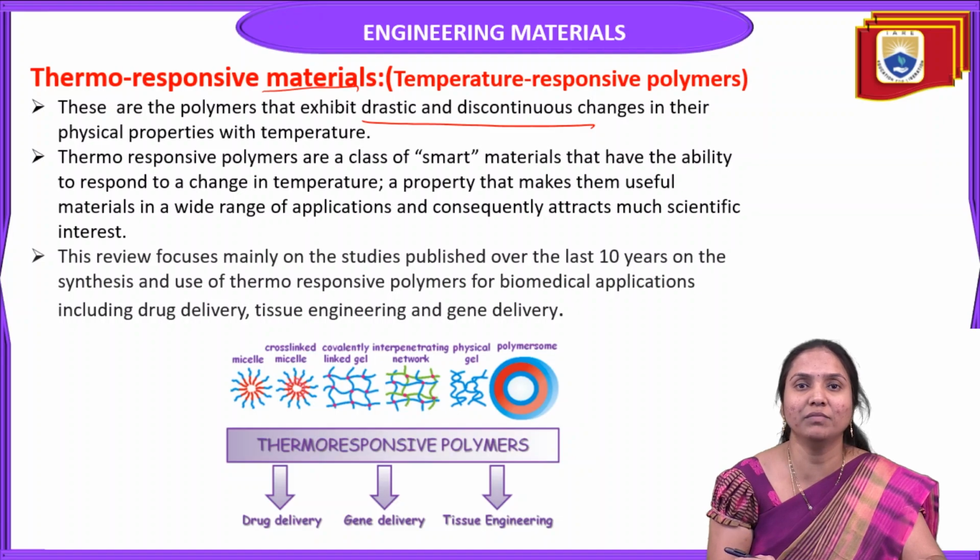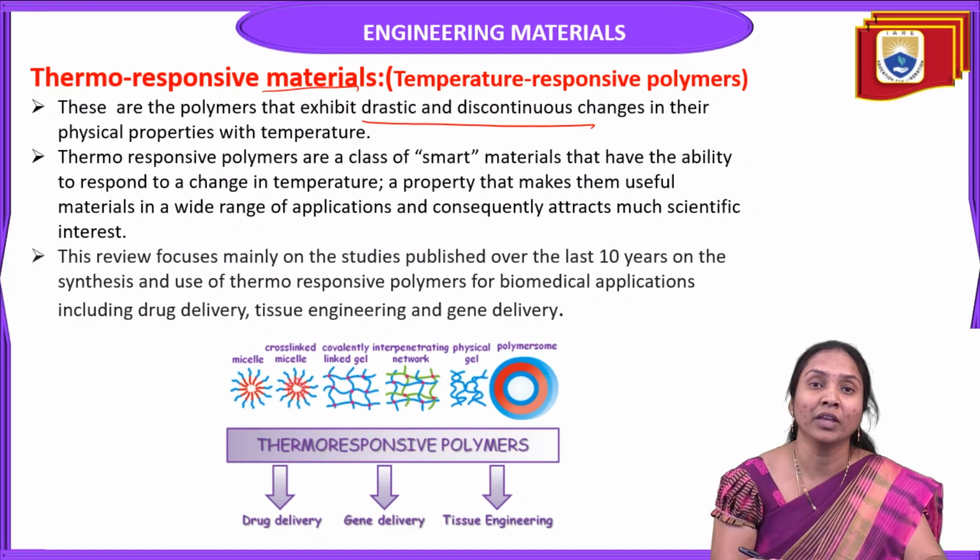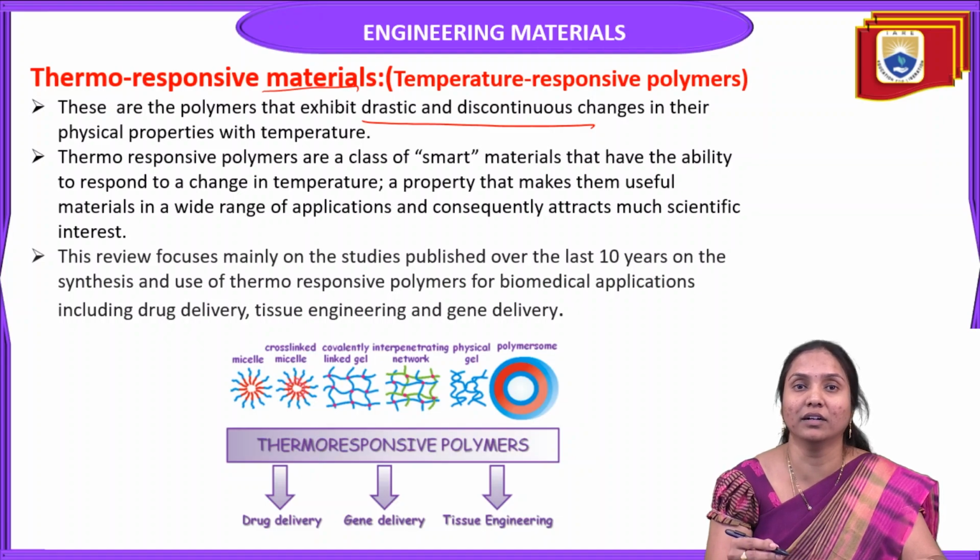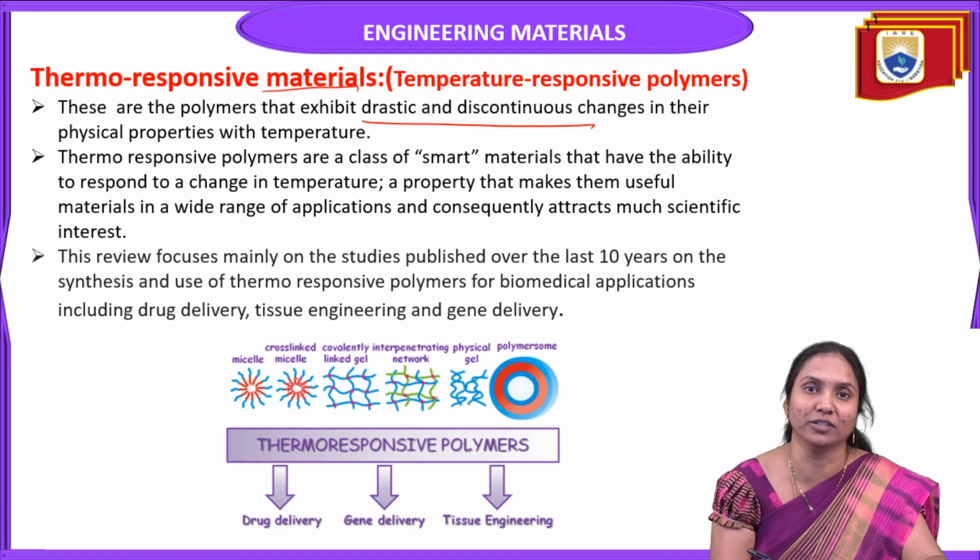Smart materials means these materials have properties that change with external stimuli, that means pH, pressure, or any physical, environmental or chemical factors affecting them. So they change their properties with external stimuli. That is called smart materials. Thermo-responsive materials are also a type of smart material, changing their properties with respect to temperature.